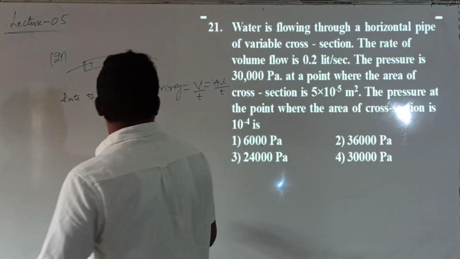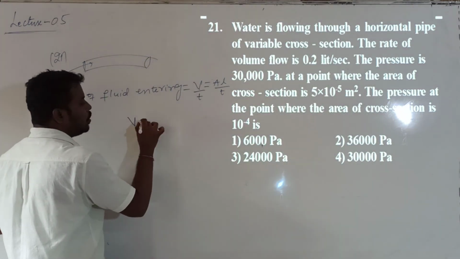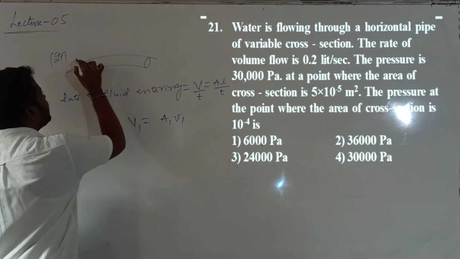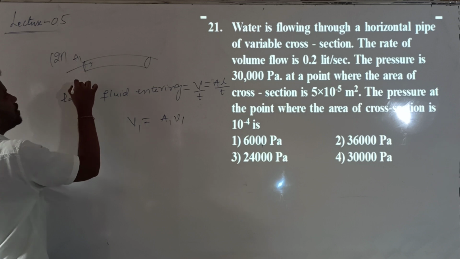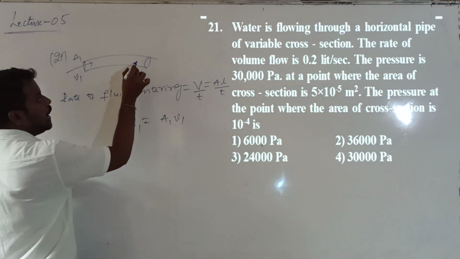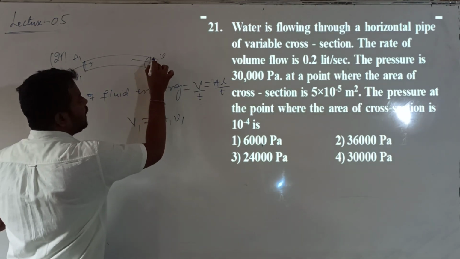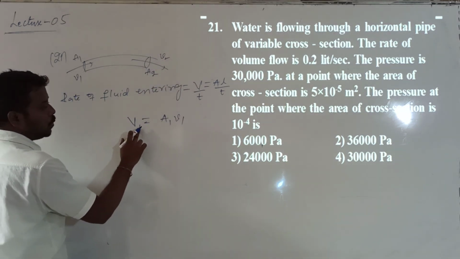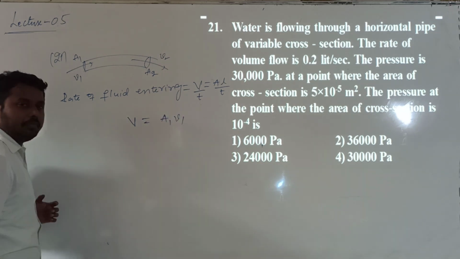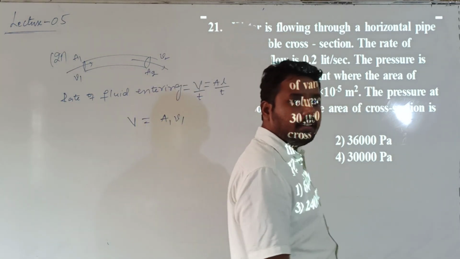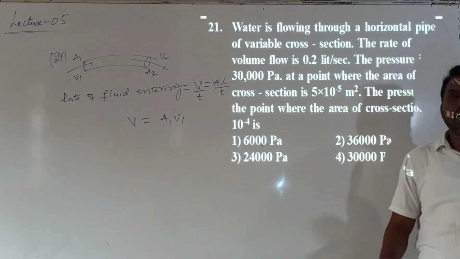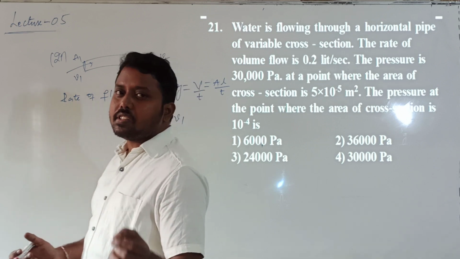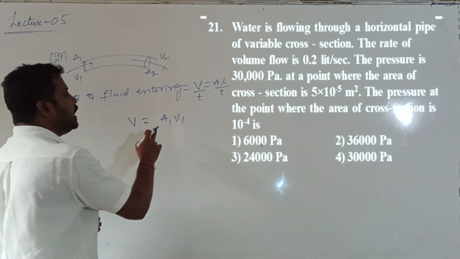Which can also be written as V equal to A1 into V1. Fluid is entering through the end of area of cross section A1 with a velocity V1, and it is leaving through the end of area of cross section A2 with velocity V2. So the volume rate is A1 into V1. This point needs to be understood: the rate of volume of fluid entering is the product of the area of cross section and the velocity.